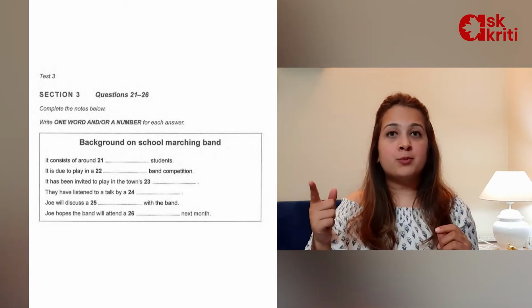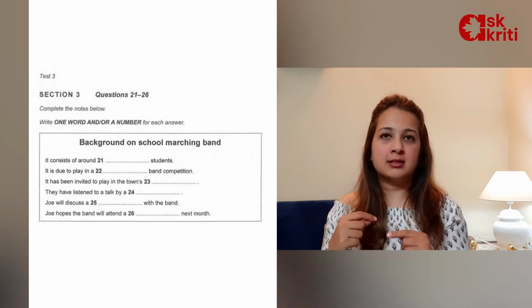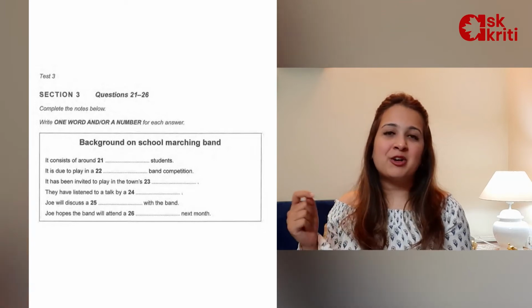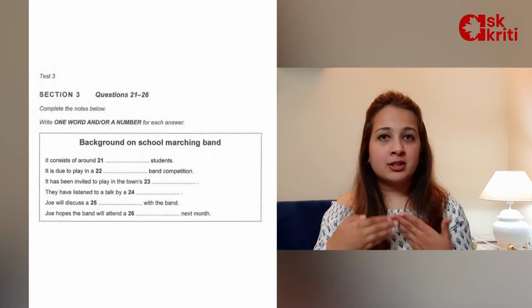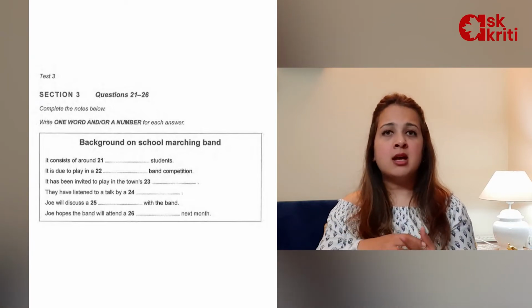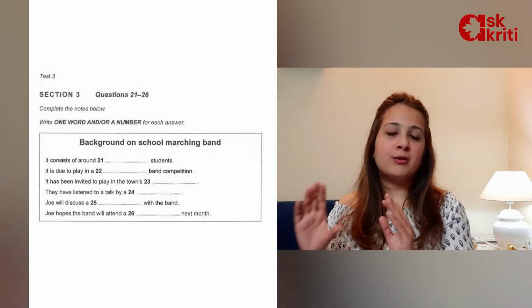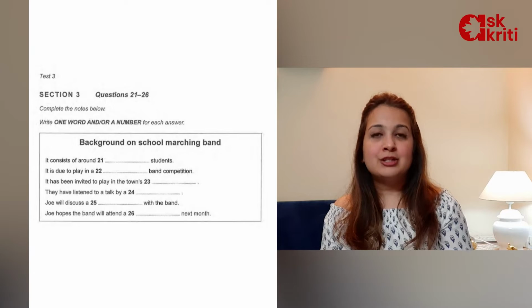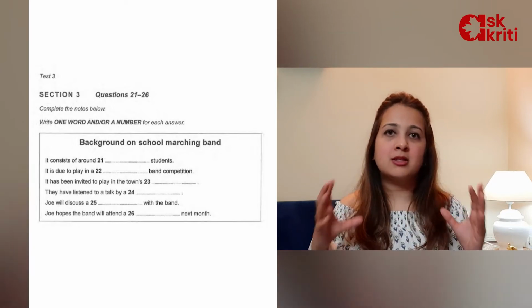The word that will be spoken will be something similar to what is mentioned in the sentence. These words are actually called synonyms or paraphrasing. So not the exact replica is spoken in the conversation, rather a rephrased verb, a rephrased sentence is talked about in the conversation. So ensure that you catch on certain basic synonyms.